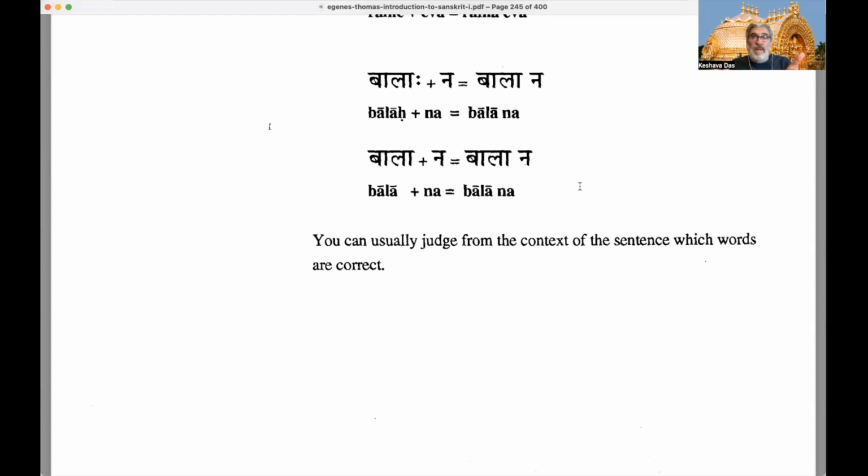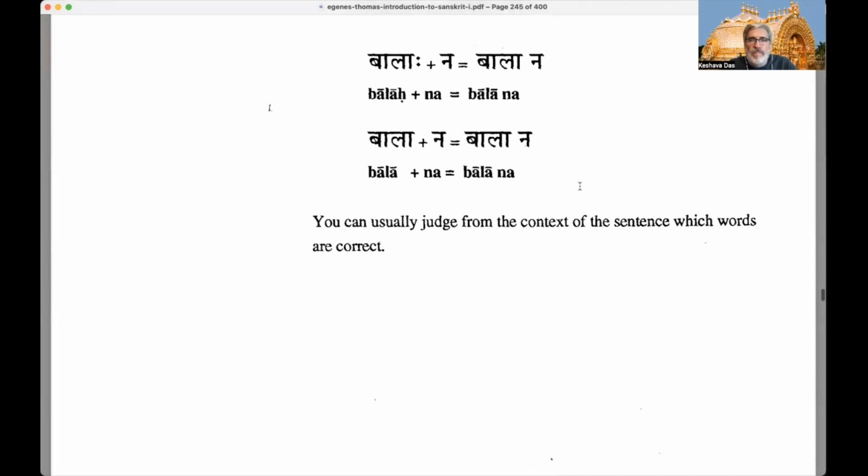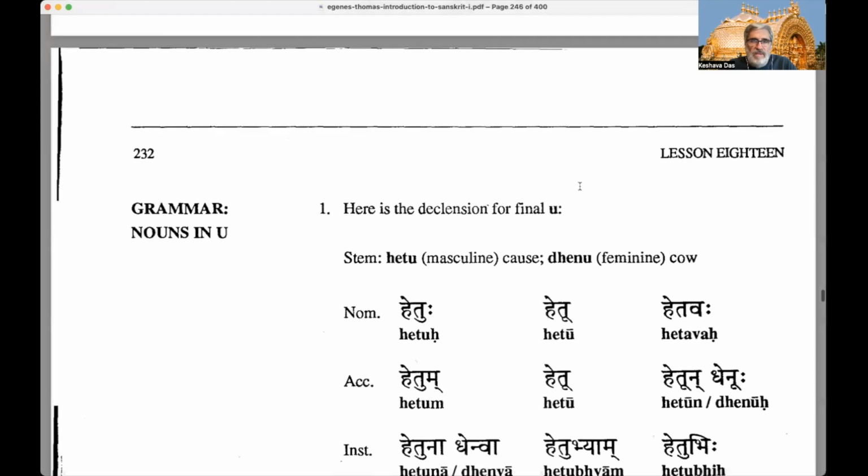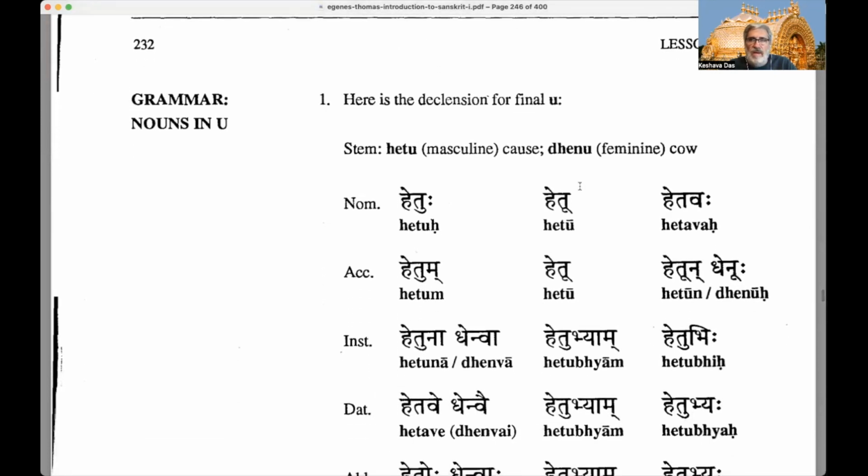But sometimes both meanings could be there. So in the case of both meanings being correct, some commentators or translators might say, well, I think it's this one, and the other one will say, I think it's this one. So there'll be some ambiguity there because of the break in Sandhis. Okay, so that's the end of Sandhi.